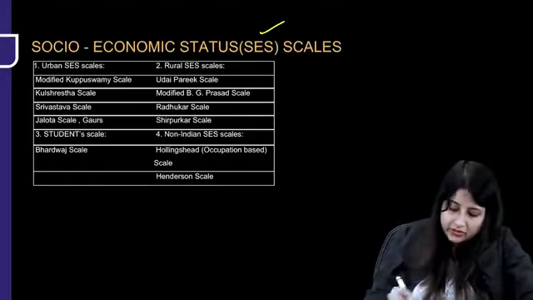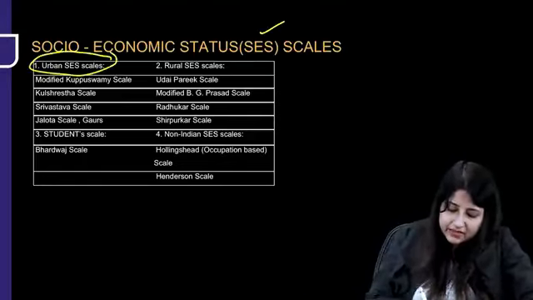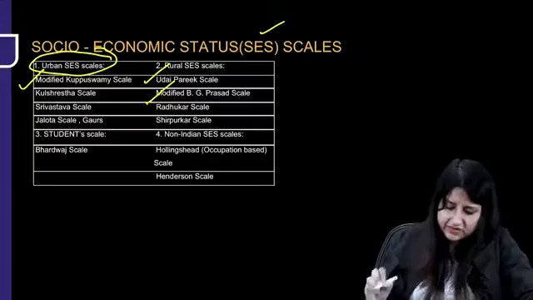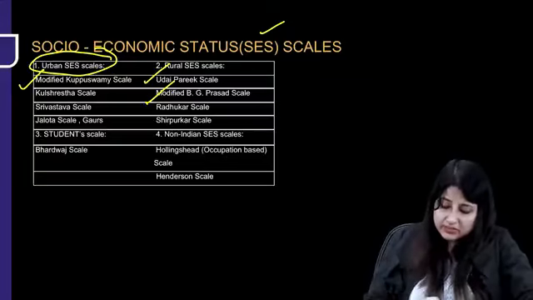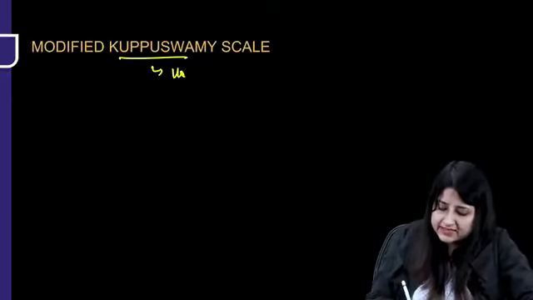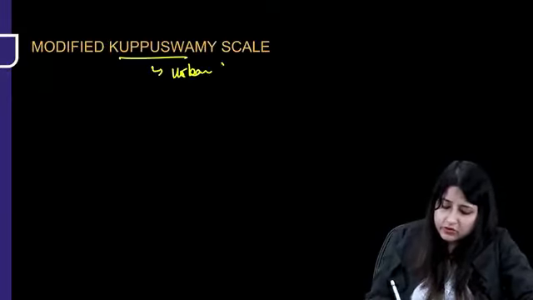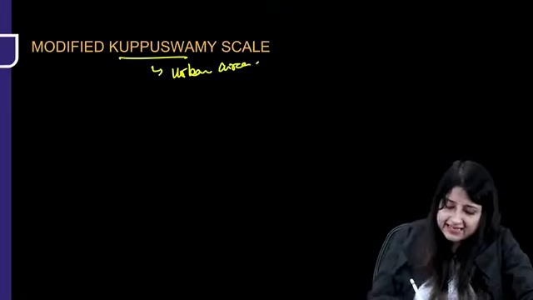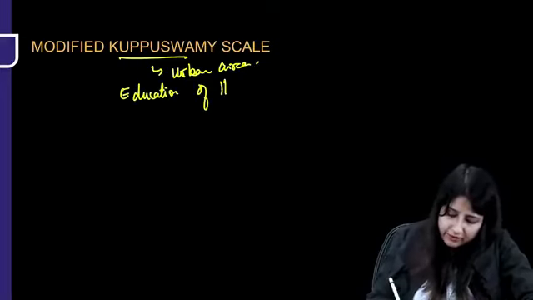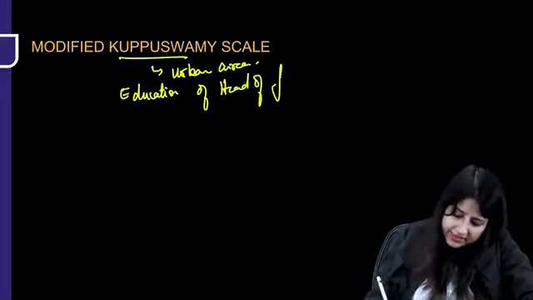Okay, socio-economic status scales, please remember, in urban you have to study modified Kuppuswamy, in rural we have Uday Parikh, BG Prasad, and the rest names you can see. Now what is this Kuppuswamy scale? Most important, modified Kuppuswamy scale. It is a scale to assess the socio-economic status in urban area, and it is based on 3 components if you remember. Education of whom? Education of head of family. Okay, that's important.